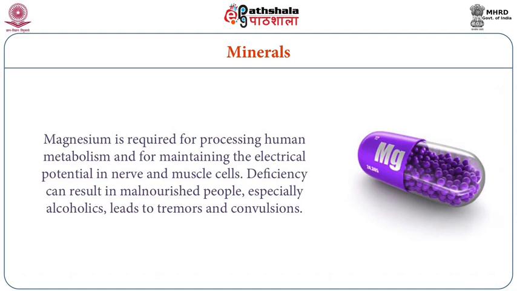Then we have the next mineral, that is magnesium, and this magnesium is required for processing the human metabolism and for maintaining the electrical potential for nerves and muscle cells, etc. The deficiency of magnesium can result in malnourishment, especially in alcoholics, and that itself can lead to different kinds of problems like tremors, convulsions, etc.